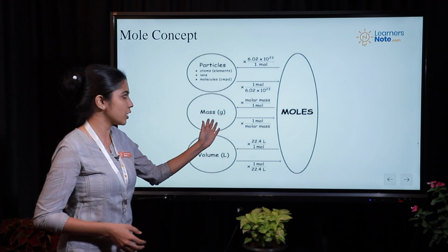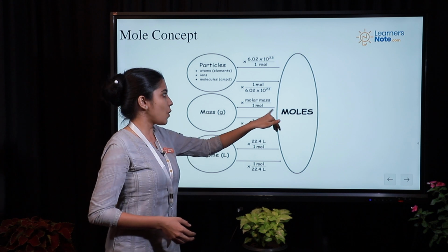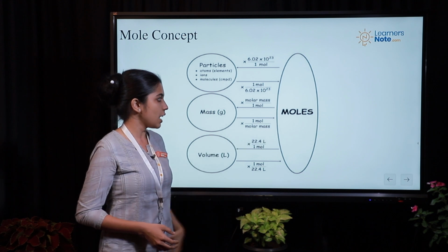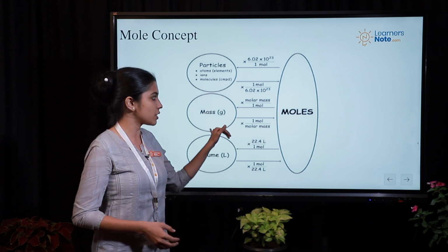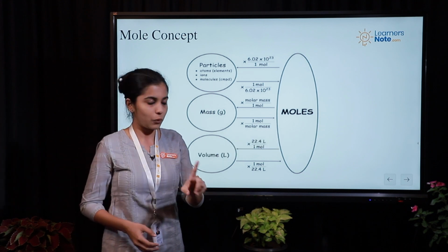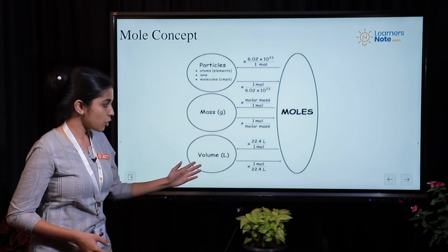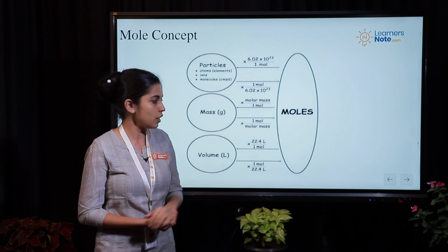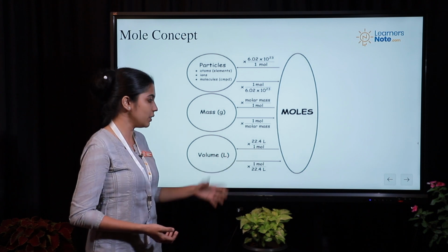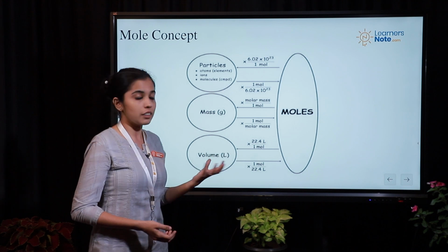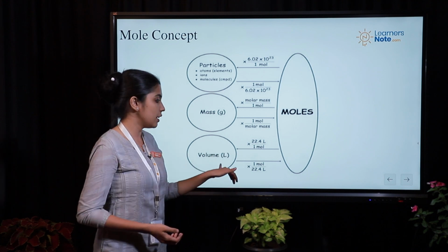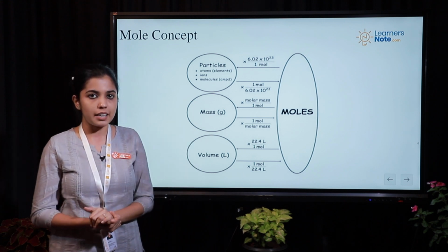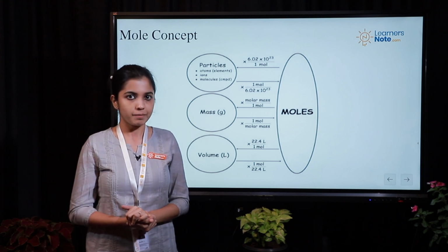Now if you are talking in terms of mass, then 1 mole of the substance will be having a mass which is equal to the molar mass, and if you are having the molar mass, then you can say that substance is 1 mole. Similarly, in terms of volume, you can say that 1 mole contains 22.4 liter of your particular compound, and if you are saying there is 22.4 liter, then definitely that is equivalent to 1 mole. So this is the basic idea of mole concept.